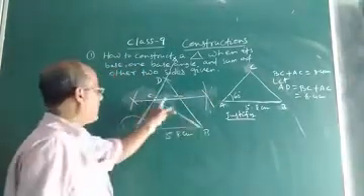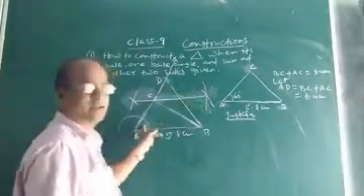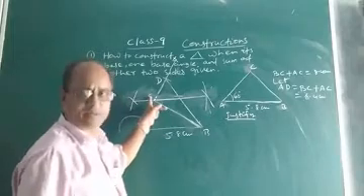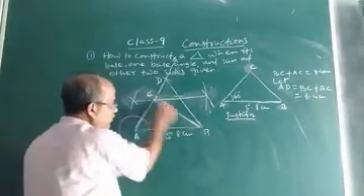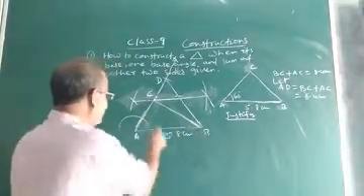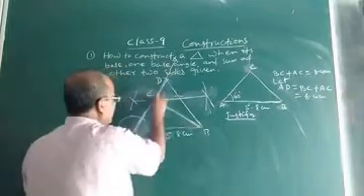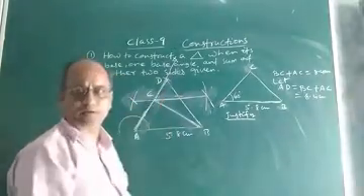After getting the perpendicular bisector, what I said? This perpendicular bisector will intersect AD at some point. Suppose that point is C. Now join BC. So ABC will be the required triangle. Now you have to justify that AC plus BC is equal to AD, that is 8.4 centimeter. How to justify?